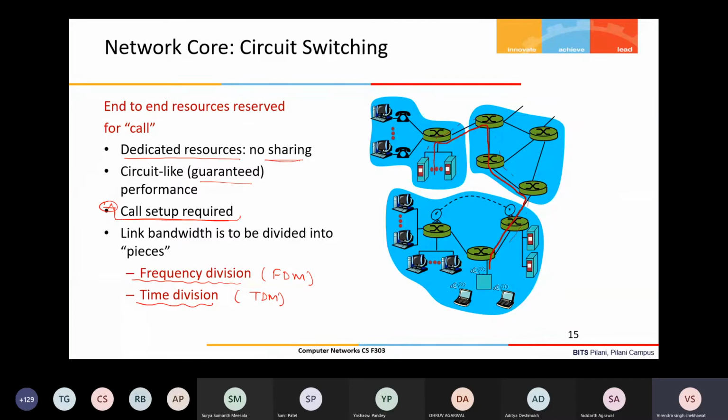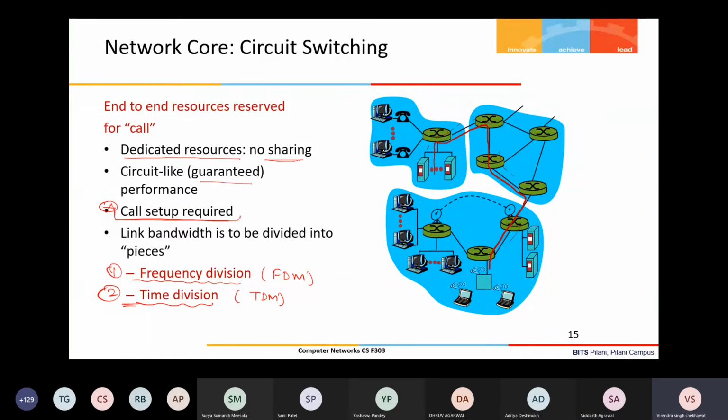Means once you're connected, your network connectivity is there. Anytime you can start an application and your data will immediately start transmitting. So internet is based on the packet switch network. Now we'll see that there are two ways, as I said, the FDM and TDM.